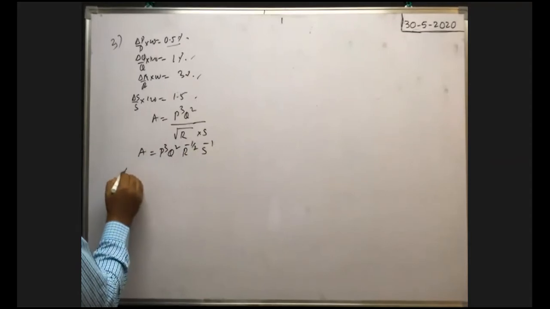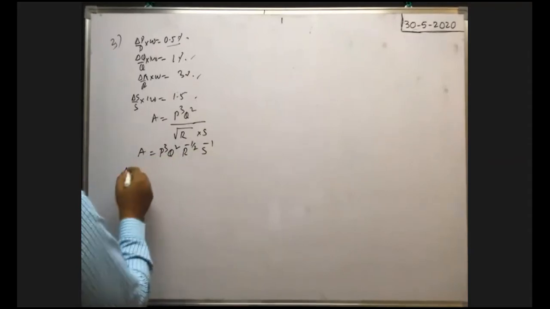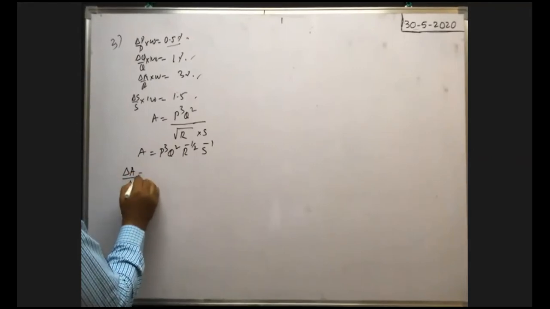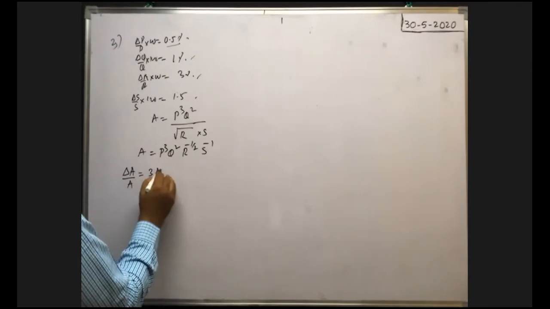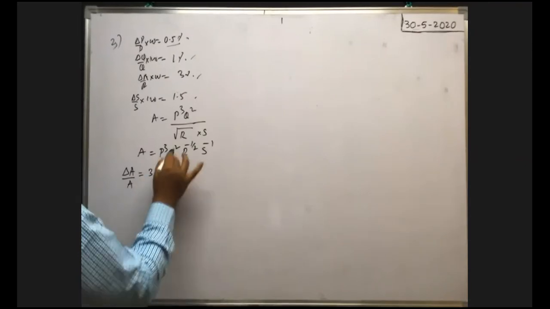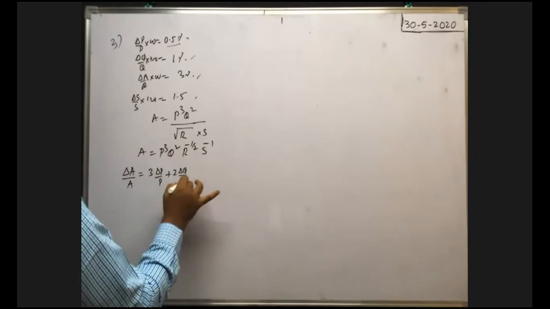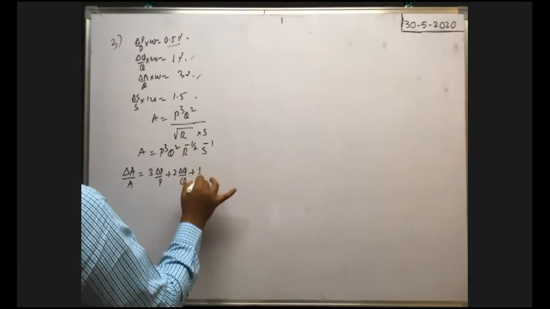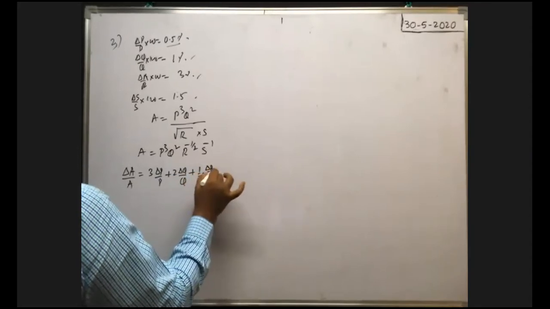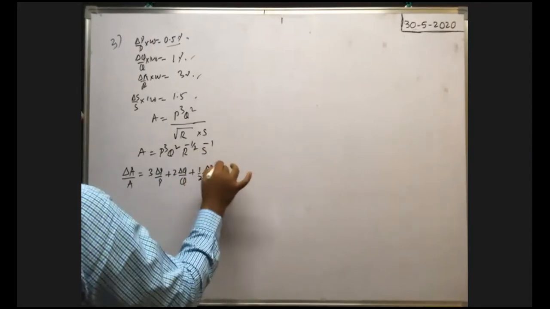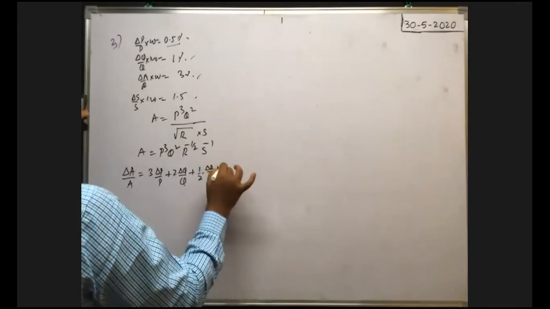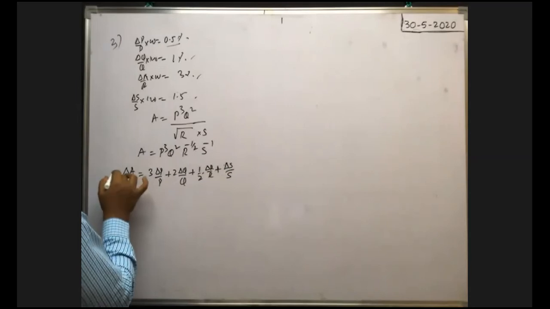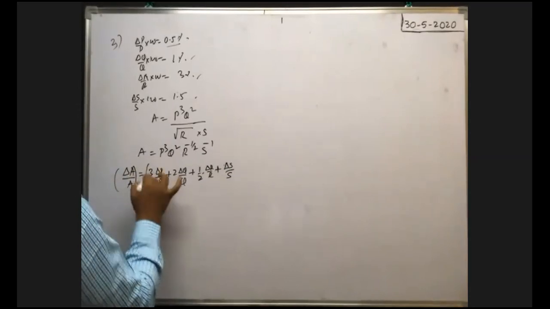For the percentage error in the measurement, first you write the relative error formula. The relative error in the measurement of A, delta A by A, is equal to power 3 into delta P by P, plus power 2 into delta Q by Q, minus half, but the maximum possible error they asked, so plus half into delta R by R, plus power 1 into minus 1, for maximum possible error plus only, so 1 into delta S by S. Percentage means you have to multiply by 100 here.